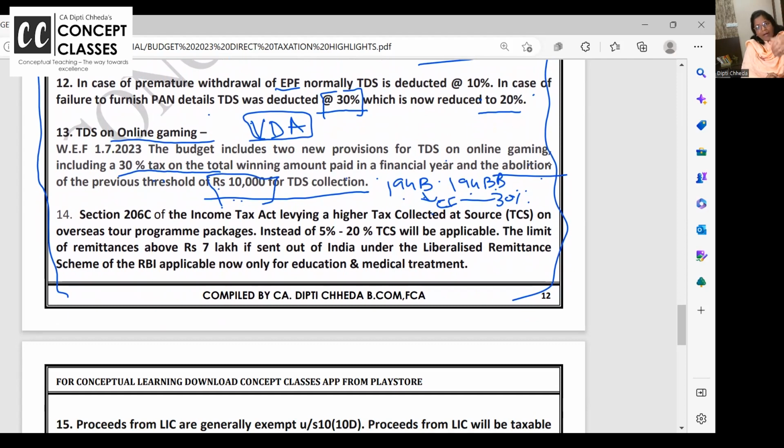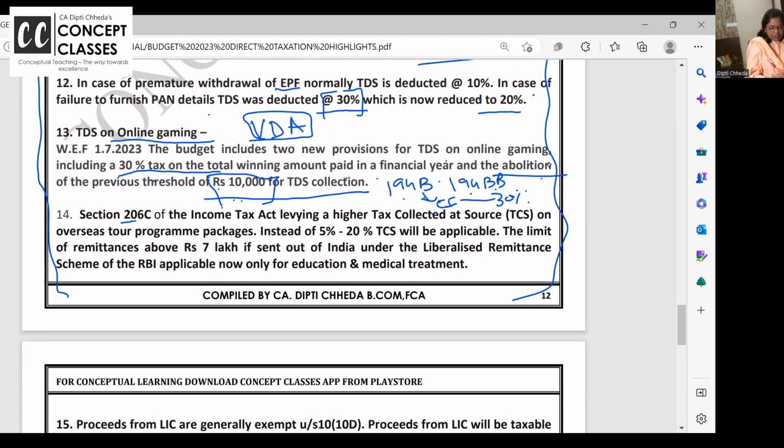TCS is, while I collect, I'm selling you goods of 100, I'll collect 10 rupees extra and pay to government. That is tax collected at source. So now here, let us see what they are saying.